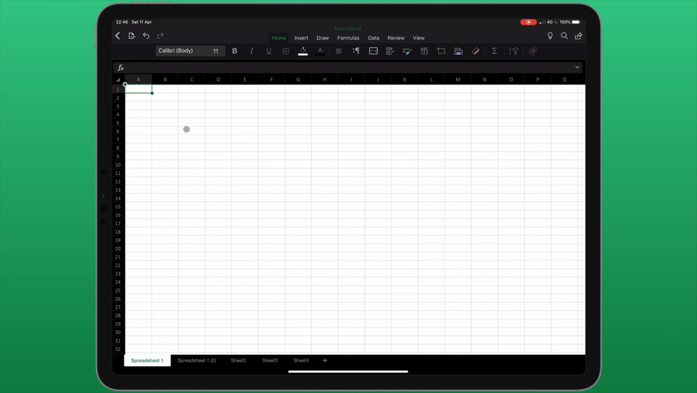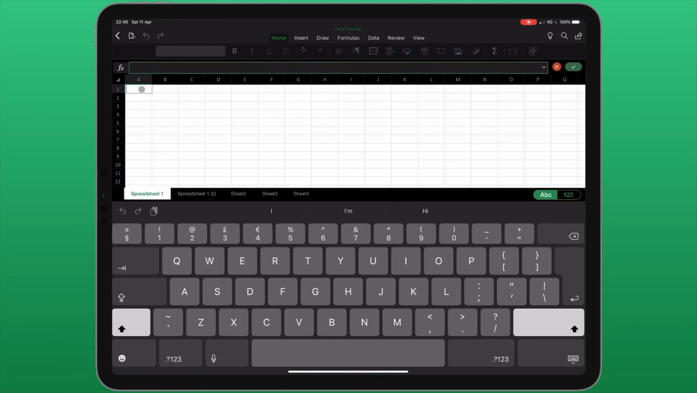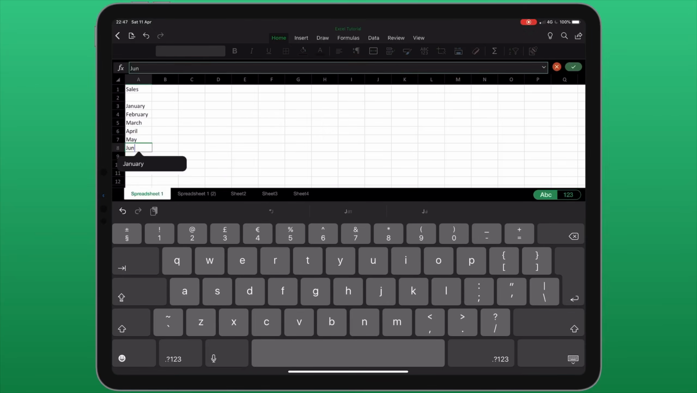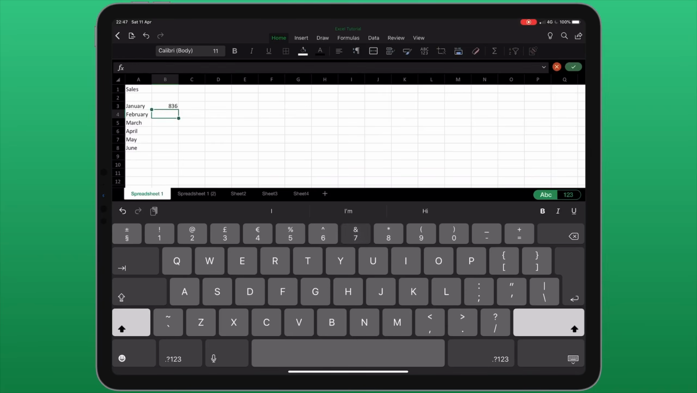If I want to enter information into a cell, I can double tap on it and begin typing. If I make a mistake when entering in information, I can make use of undo or redo. There are 2 ways to do this. Next to the file menu at the top, I have 2 arrows. The one on the left is to undo, and the one on the right is to redo.